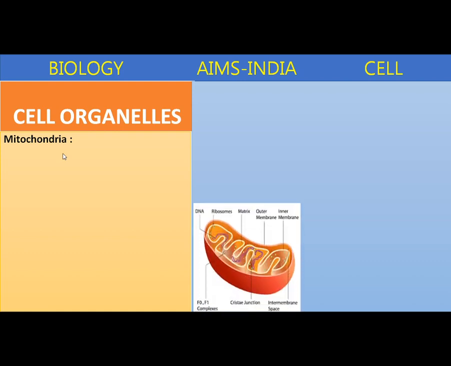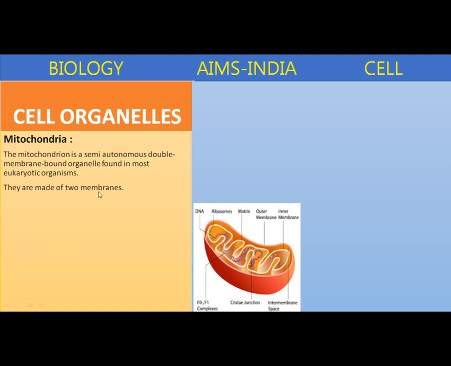Mitochondria is actually a plural term. Mitochondrion is the singular term. Mitochondria was discovered by Richard Altman in 1890. He called this structure bioplasts. Later, in 1898, Carl Benda named this mitochondrion. The mitochondrion is a semi-autonomous double membrane bound organelle found in most eukaryotic organisms.